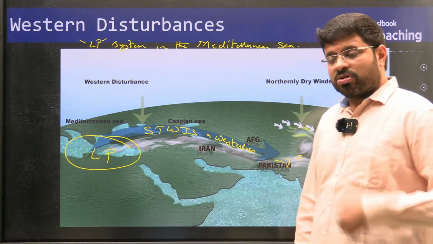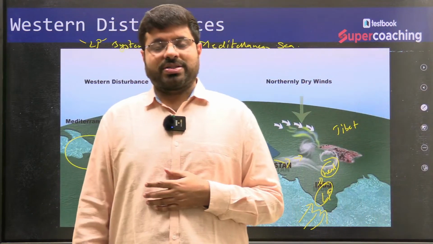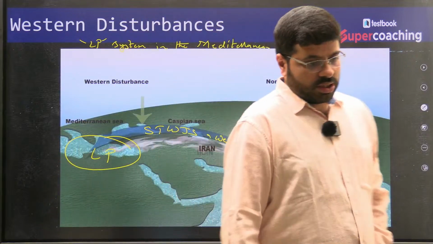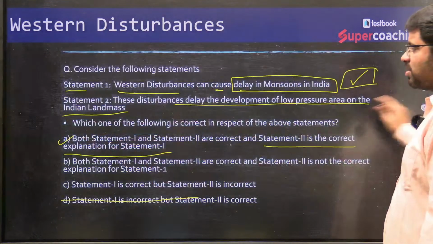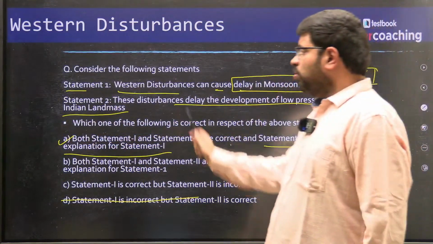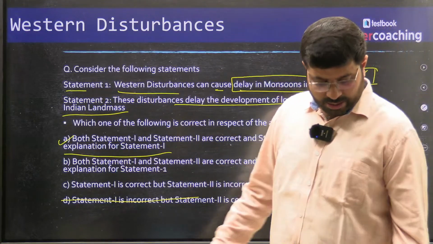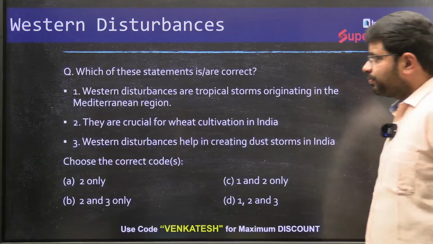So it is also a correlation with respect to monsoons. The delay of monsoons can also be a factor with the western disturbances. In this way they can also have an impact. So statement 1 and 2 both are right, and 2 is the correct explanation for 1. Let's see the next question now.